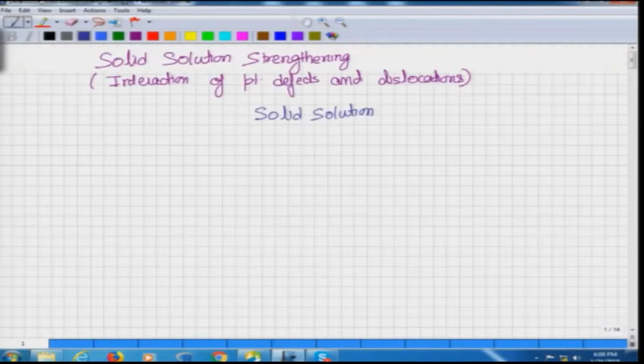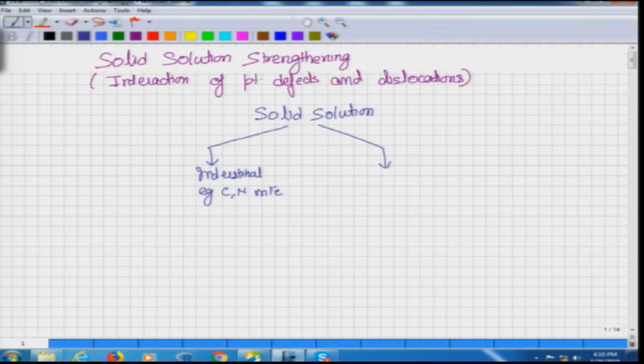So, the solid solution can be interstitial, for example, when we have carbon or nitrogen in iron. Or it can be substitutional, when it replaces one of the lattice atoms, for example, copper in nickel.